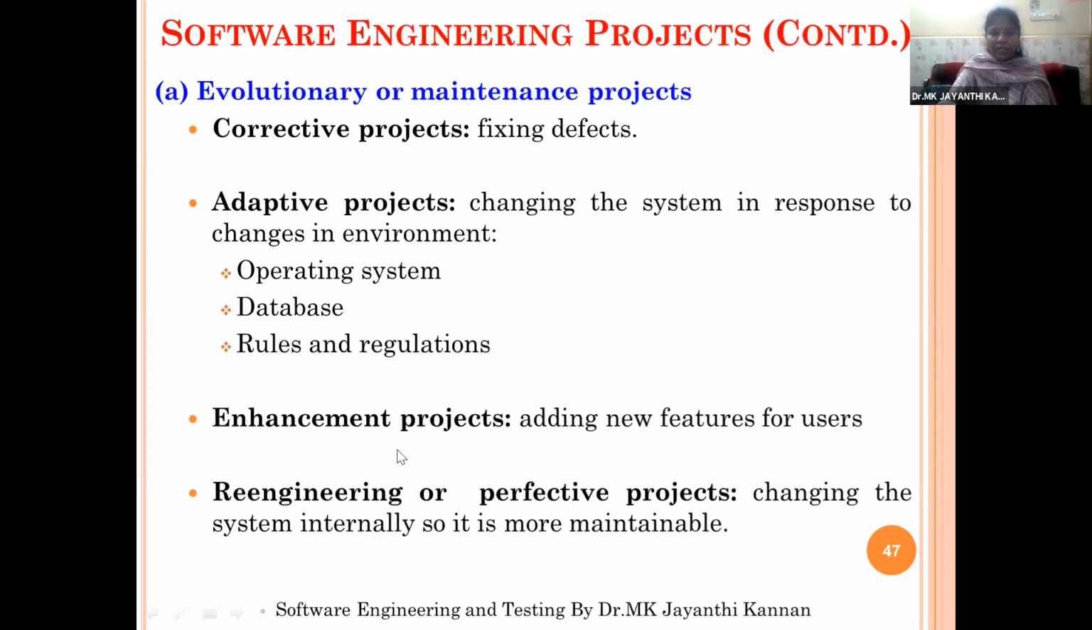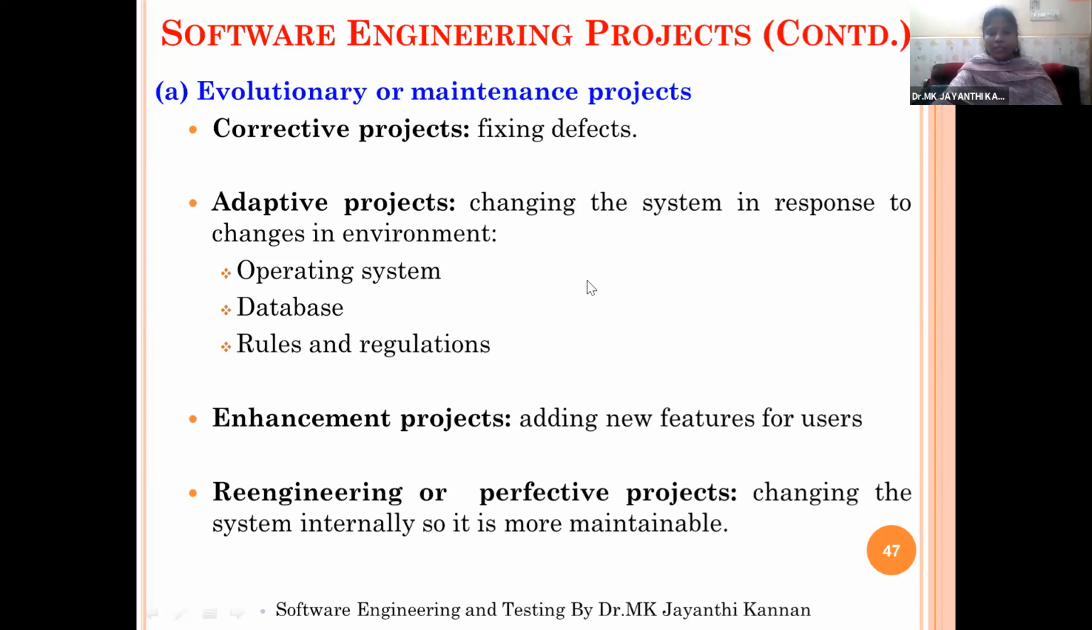It means we will add some additional features using the new tools and techniques. So these kinds of projects, like corrective projects, adaptive projects, enhancement projects, and re-engineering or perfective projects, where we modify the existing project into a new project, are called evolutionary or maintenance projects.